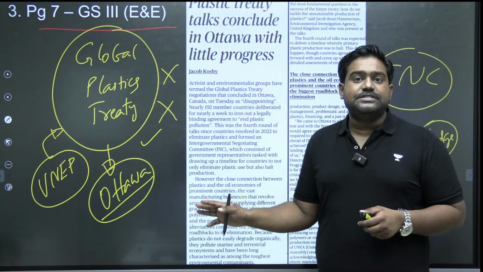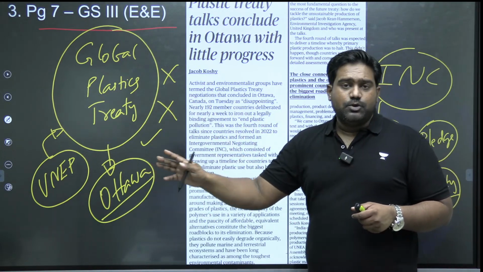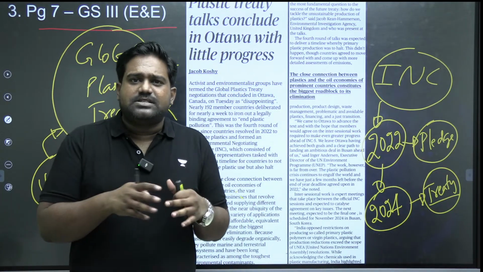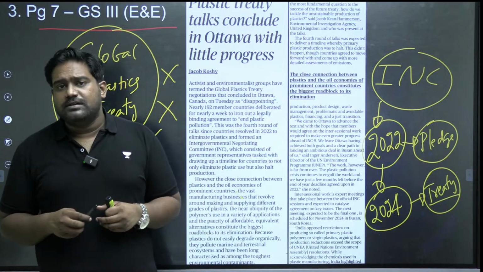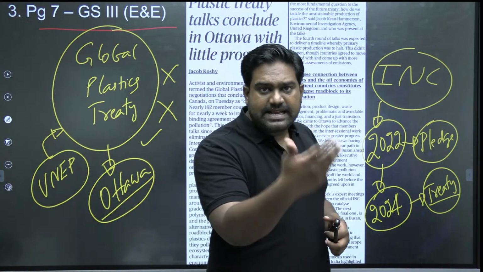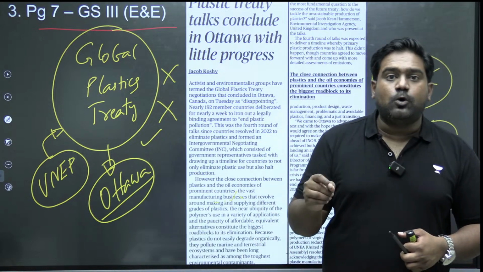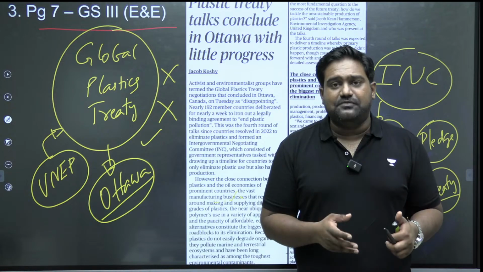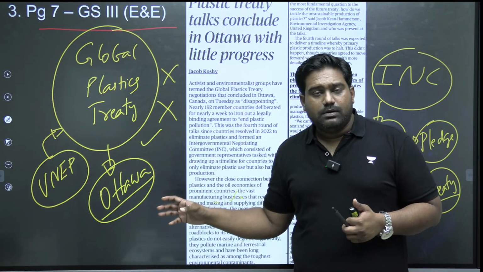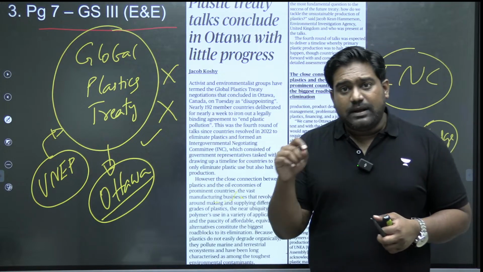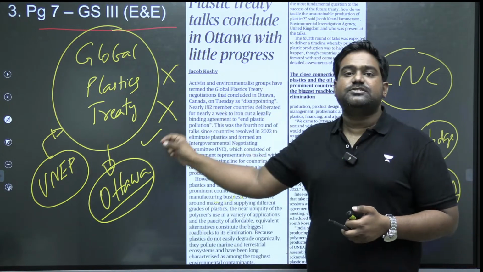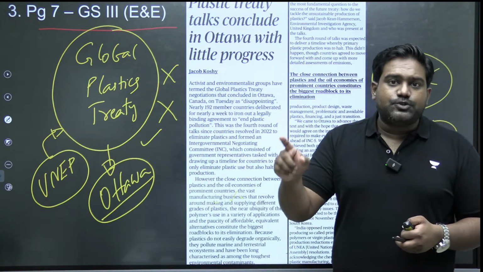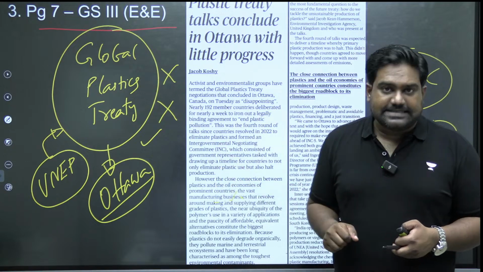So because of all the differences that came up at Ottawa during the INC negotiations, there has been no final treaty. They've just agreed on certain common rules and grounds, but they have left it to the next INC summit, which will happen in South Korea in November 2024, where the Global Plastics Treaty has to be finalized, because the UN members have made a commitment that by 2024 they will have a Global Plastics Treaty in place. So please monitor this development. It's still a developing story, right? And it can be very important for our exams.